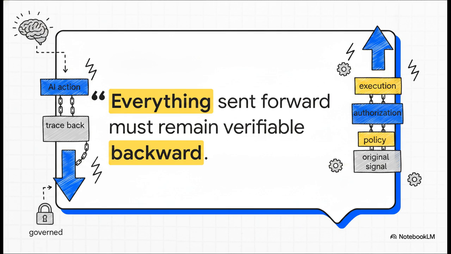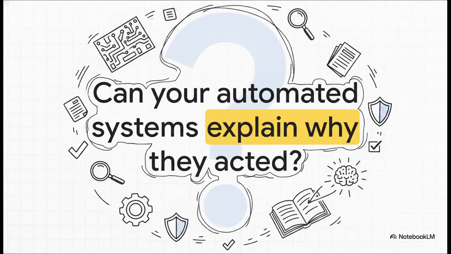If you can't trace an outcome backward, through the execution, the authorization, the policy, the interpretation, all the way down to the original signal, then your system just isn't truly governed. Which leaves us with this final, provocative thought. Take a look at your own infrastructure, your own automated systems. If they can't explain exactly why they acted, if they can't reconstruct their evidence, and if they can't independently verify the outcome before learning from it, are they really safe? It's a fascinating question, and this white paper provides an absolutely brilliant blueprint for how we might finally build AI that actually understands the weight of its actions.